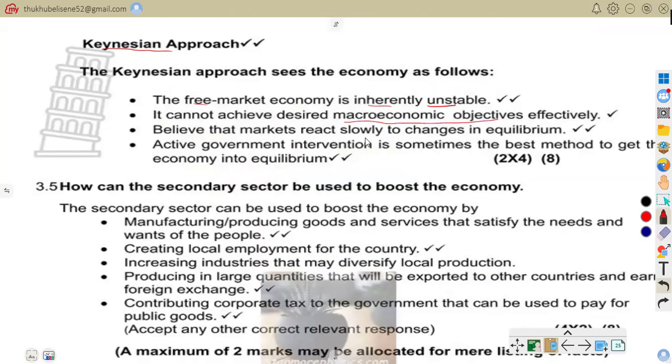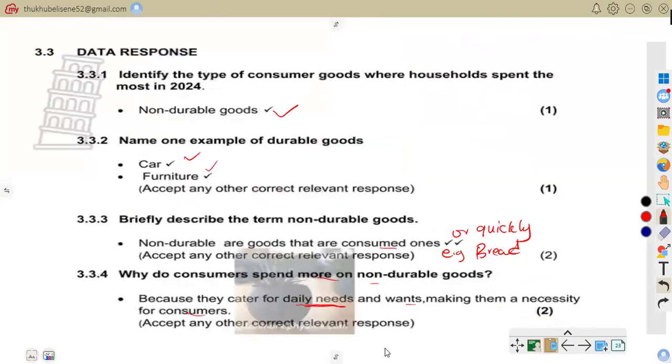So they believe that markets react slowly to change in equilibrium. So active government intervention is sometimes the best method to get the economy into equilibrium. So that is that. Now let us move on to 3.5.